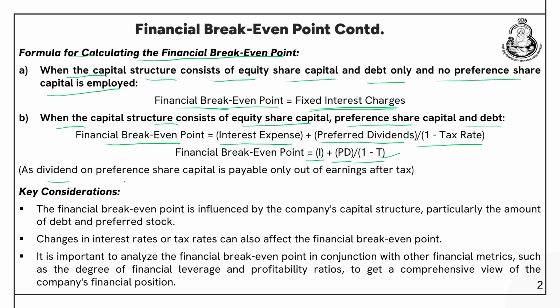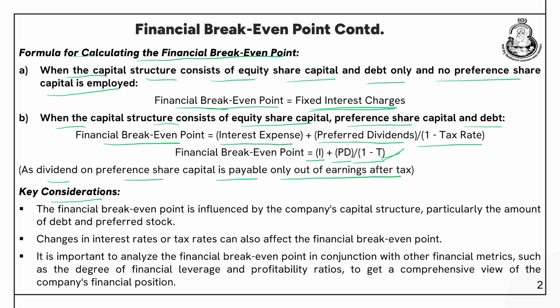As dividend on preference share capital is payable out of the earnings after taxes, there is the inclusion of T in this formula, because you are paying the taxes and after that you are paying the preference dividend. So, this formula is used.